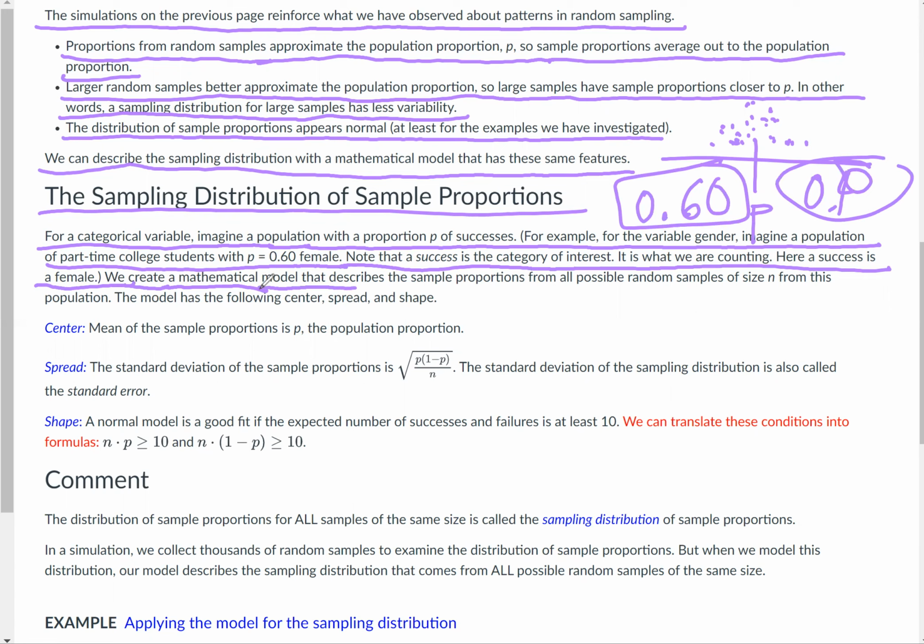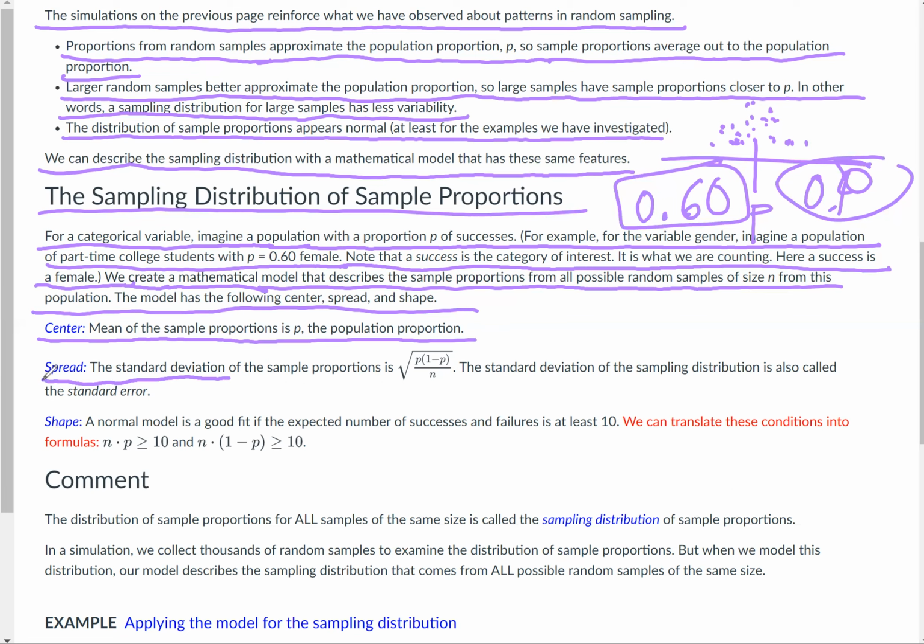We create a mathematical model that describes the sample proportions from all possible random samples of size n from this population. The model has the following center, spread, and shape. Center: the mean of the sample proportions is P, the population proportion. The spread: the standard deviation of the sample proportion is the square root of P times 1 minus P over n. Remember that P is the population proportion, and n is your sample size.